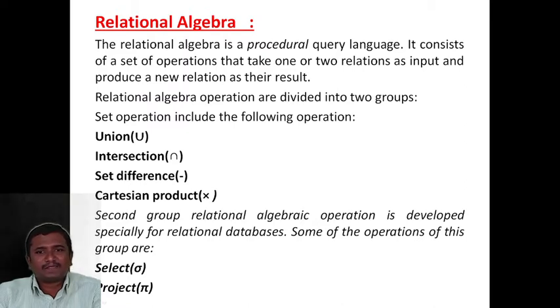as their output result. So here, what is meant by relation? Relation is nothing but a table. So one or two relations means it takes one or two tables as input and produces a new relation, that is, a new table as output. Normally, a relation in a database is nothing but a table. A table is otherwise called a relation.